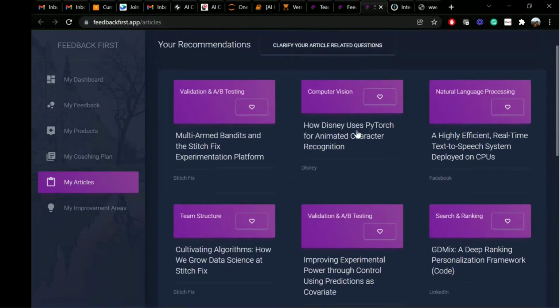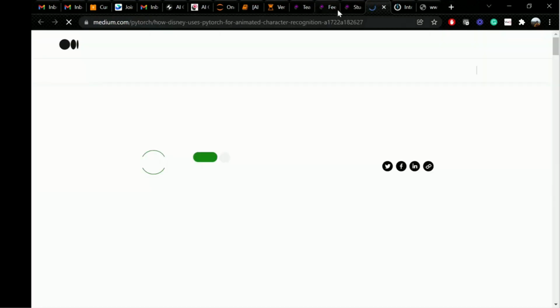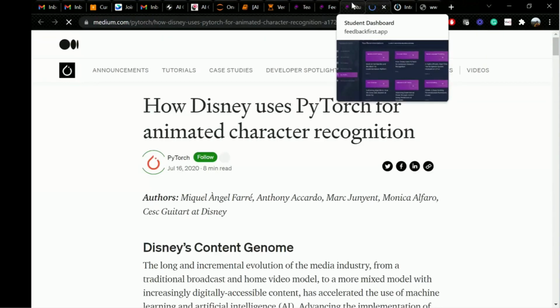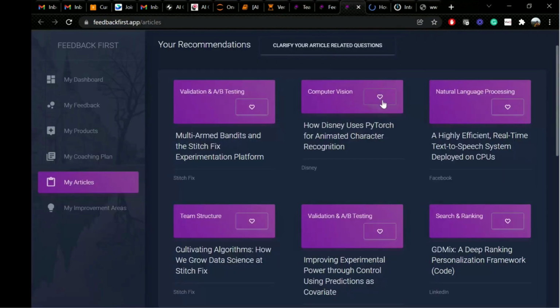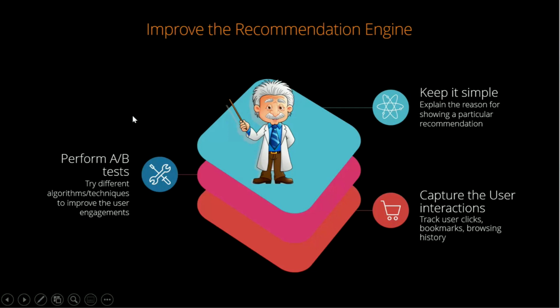I can just click on an article and I'll be directed to that respective article, where I can look at the information and also give feedback. If I love the article, I'll just bookmark it, and that way the recommendation engine will be constantly optimized and will update the recommendations in the backend database. So this is how we have built this article recommendation engine, and there's still a long way to grow. It's just the first version, and depending on the content and the sources, we're also trying to make sure that this is scalable.